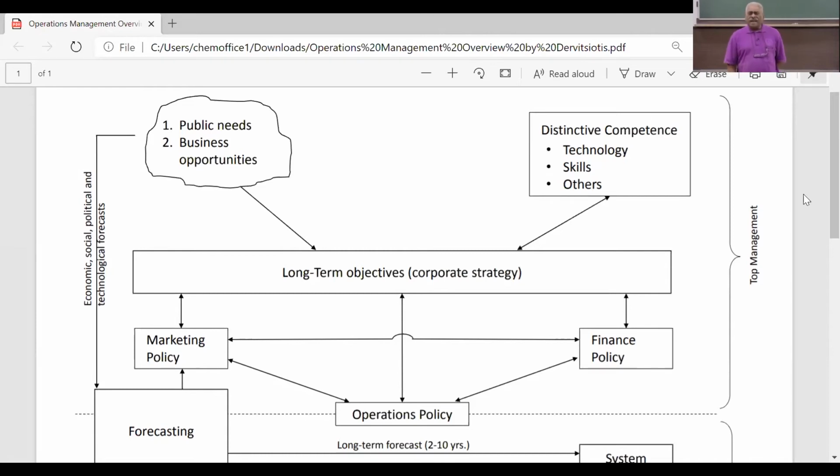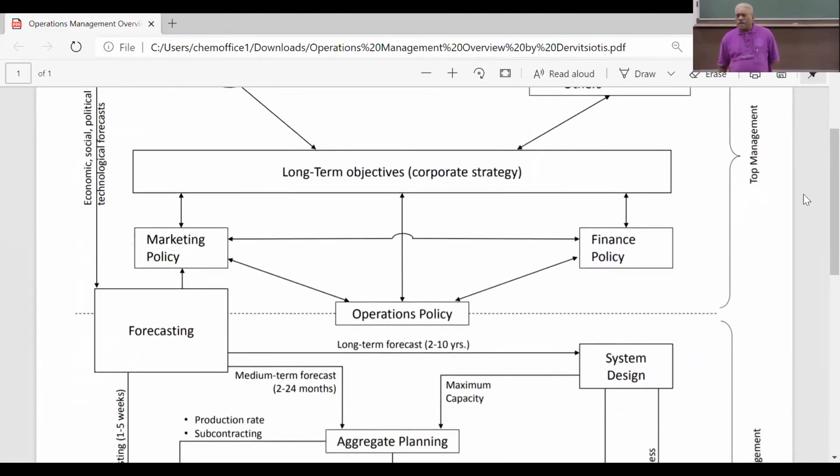Now there's another line on your left which comes down to the bottom part of top management. So what are the boxes that you see there?